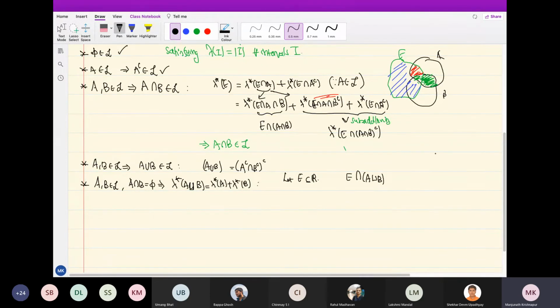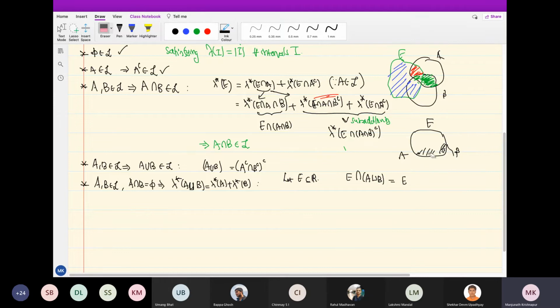Okay. So A is here, B is here, and E is something like this. So what is the part of E intersection with A union B? It is the part of E that is in either A or B. Sorry, I forgot that. A and B are disjoint.